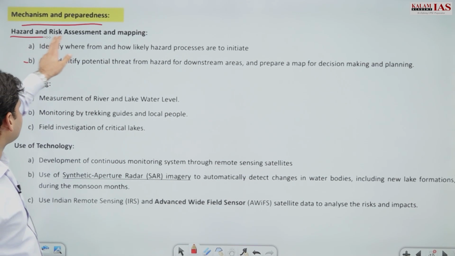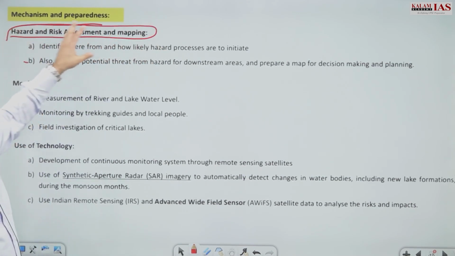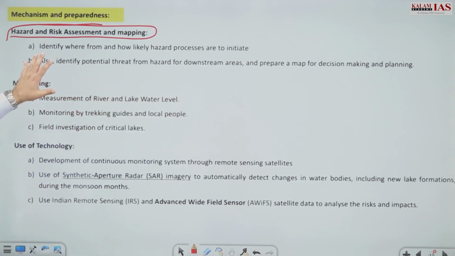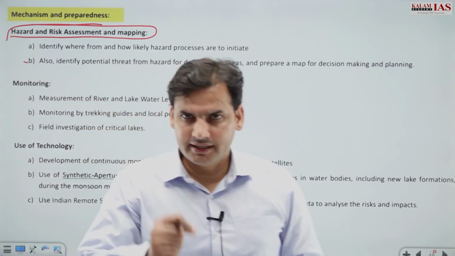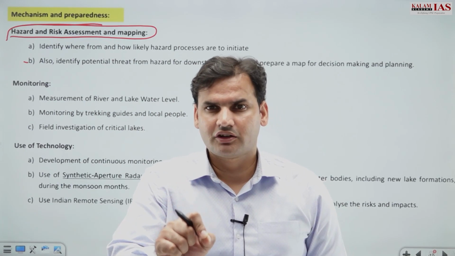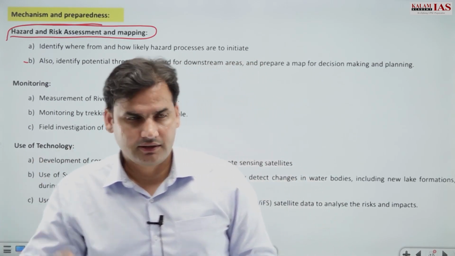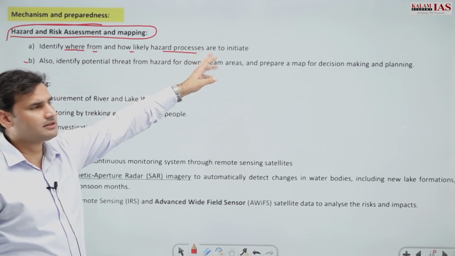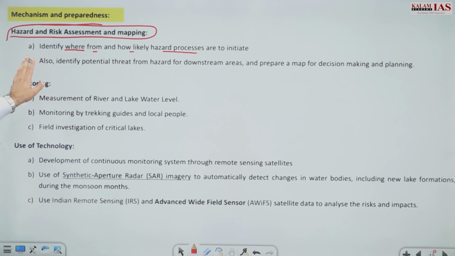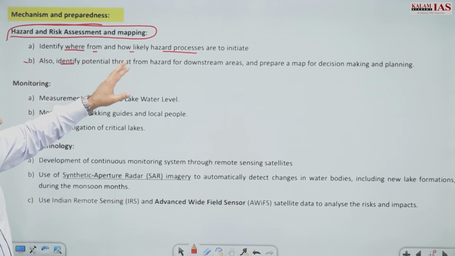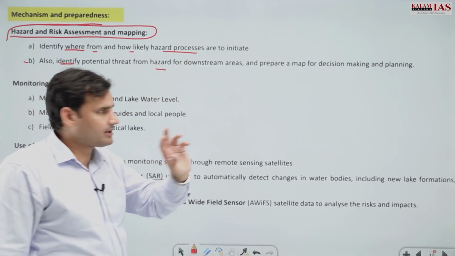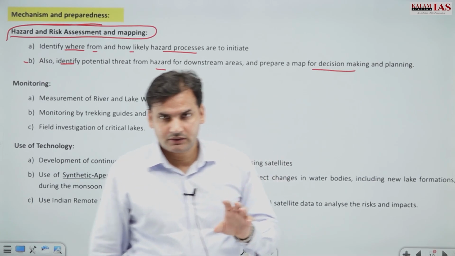So first is hazard and risk assessment and mapping. This is the first and foremost thing to be done with respect to any natural hazard, because it is our preparedness which prevents a hazard from becoming a disaster, right? So we have to identify from where and how likely hazard processes are to initiate, and we have to identify the potential threat from the hazard for the downstream areas, and accordingly prepare a map for decision making as well as for planning.